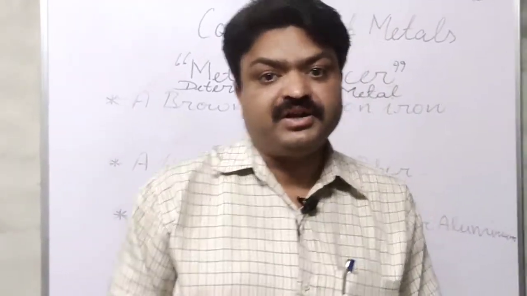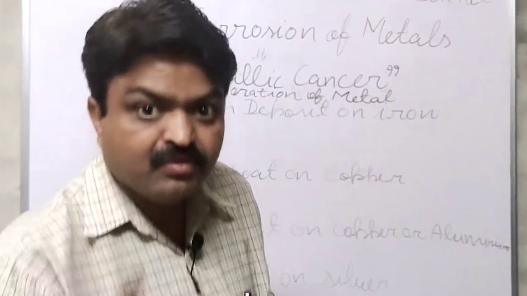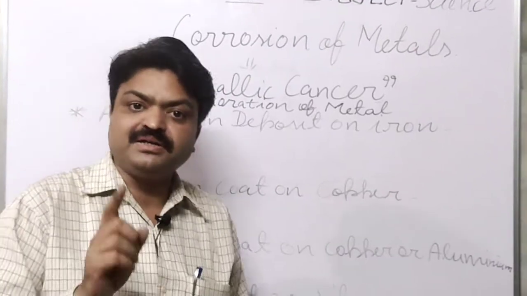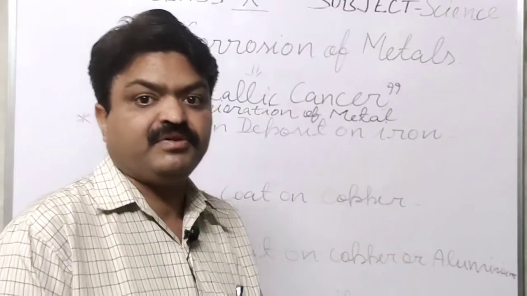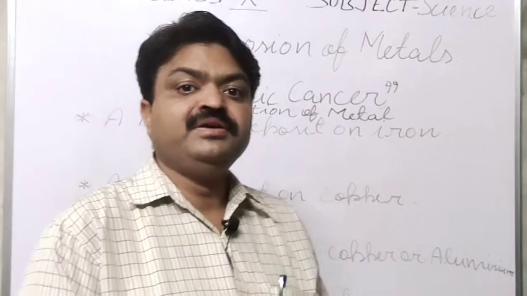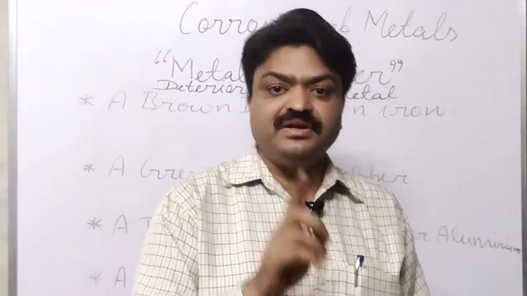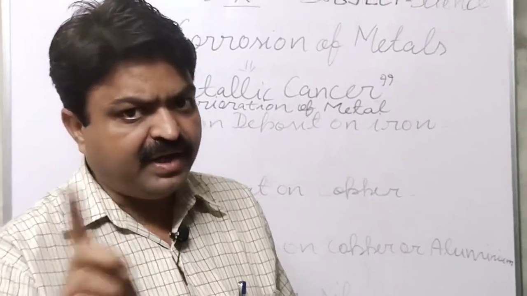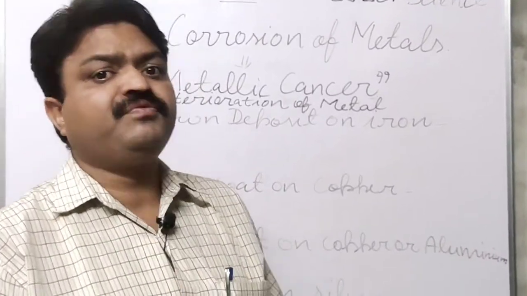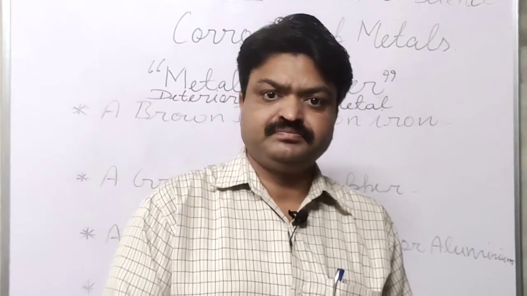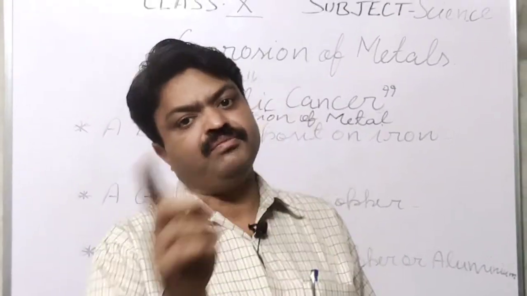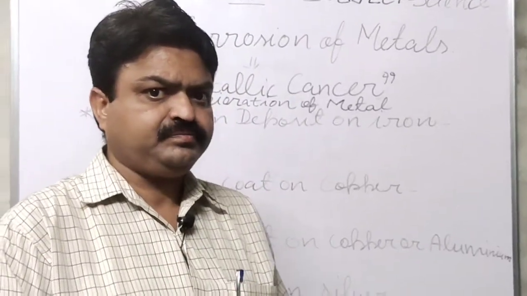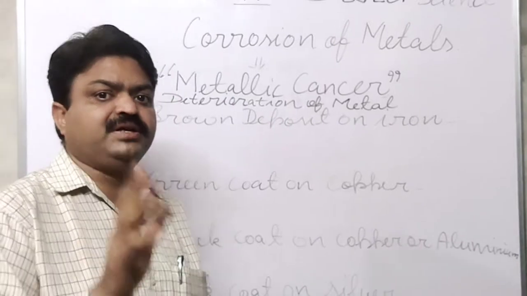Now, what is corrosion? Corrosion is the scientific process in which the metal's first layer, or the metallic surface, is exposed to air, or reacted by air, and by reacting with air it forms metallic oxides, or it may form metallic sulfide, and due to that the metal loses its appearance.